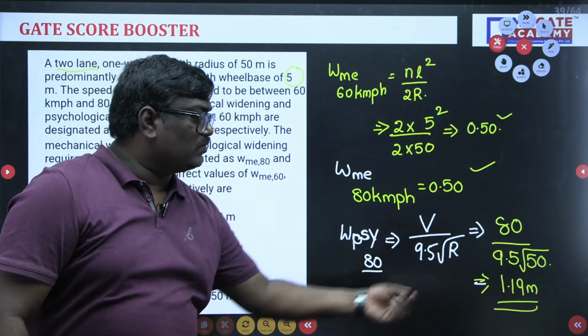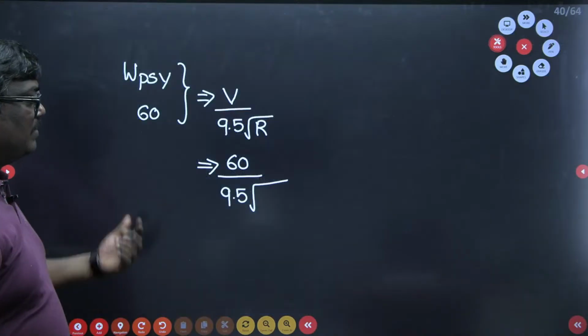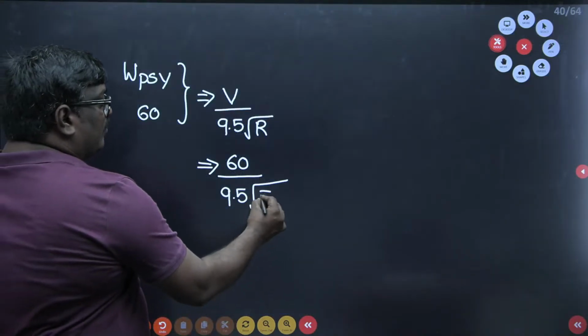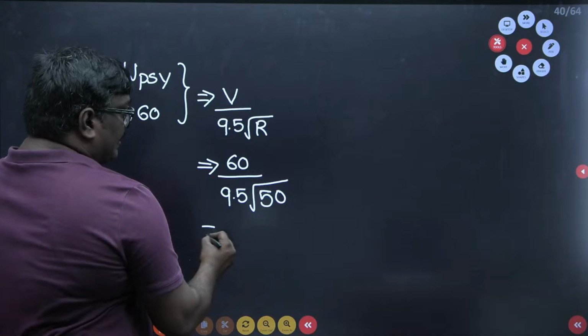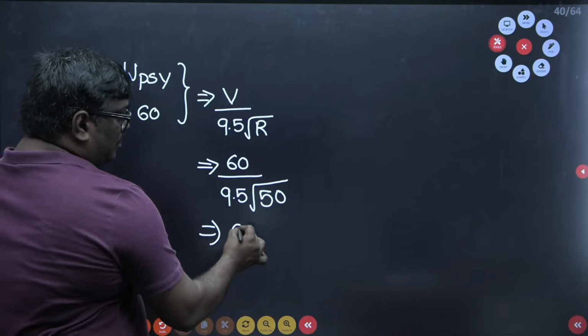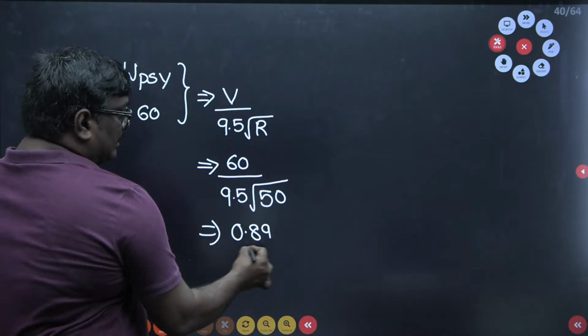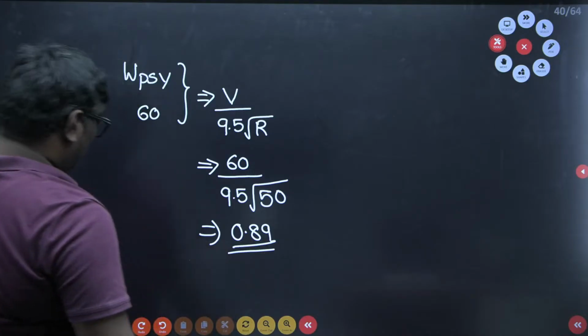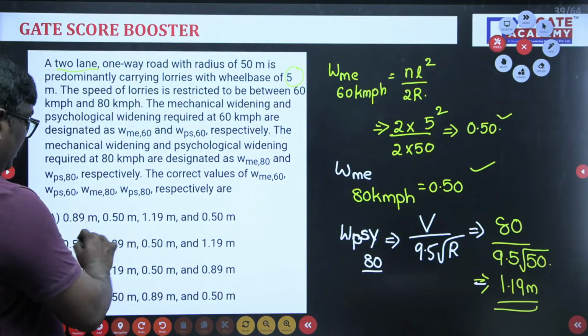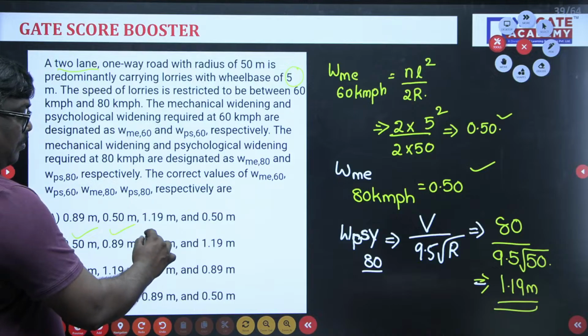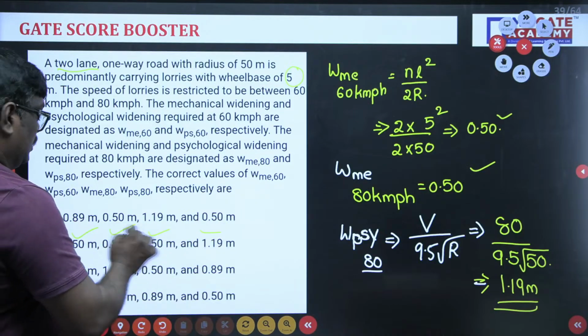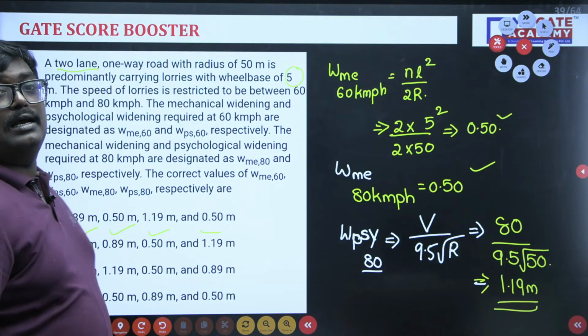For 80 it is 1.19, because we have to calculate for everything, right? For 60, it will be equal to 0.89. So the options are 0.5, 0.89, 0.5 and 1.89. So option B is the correct answer.